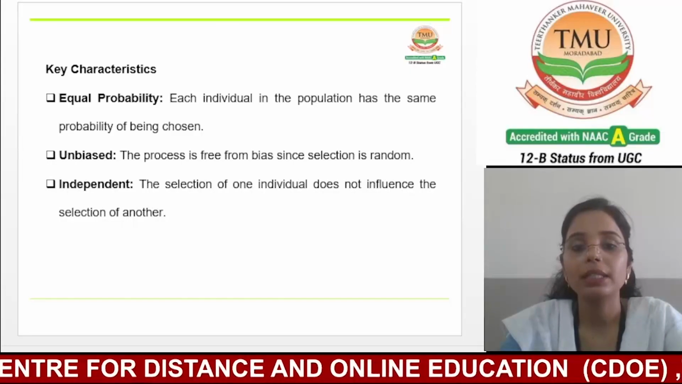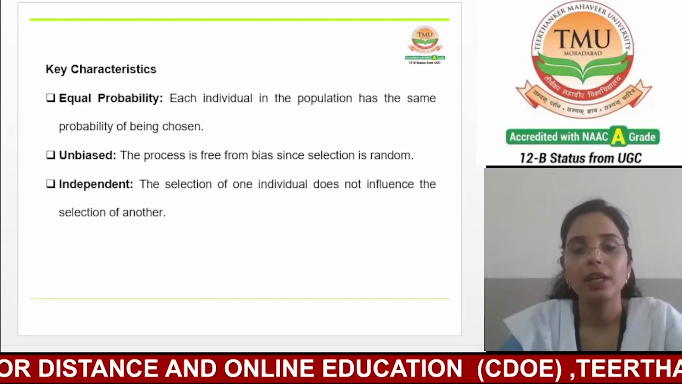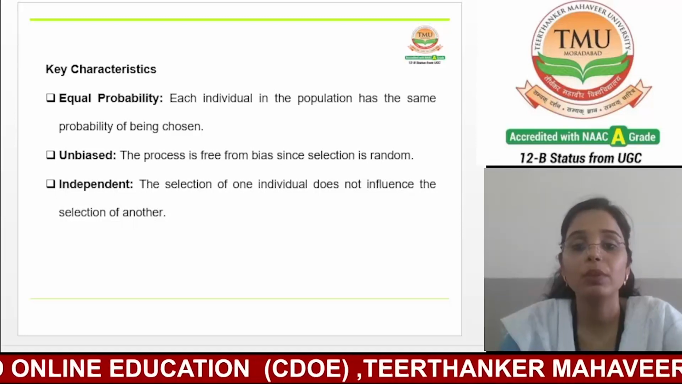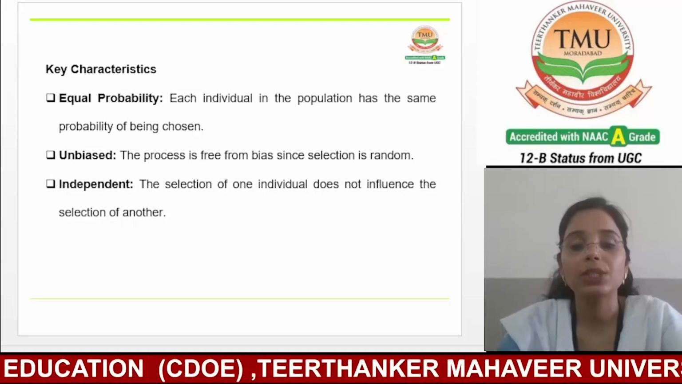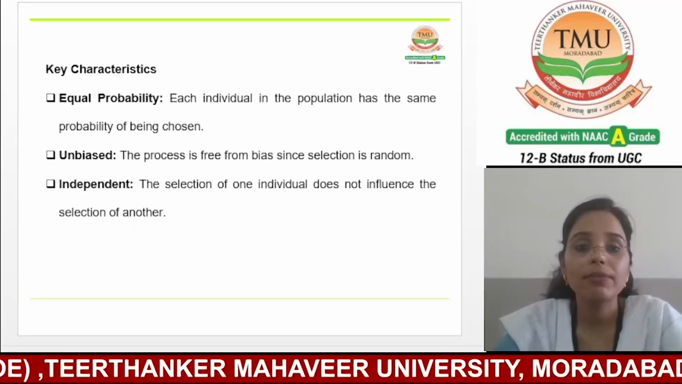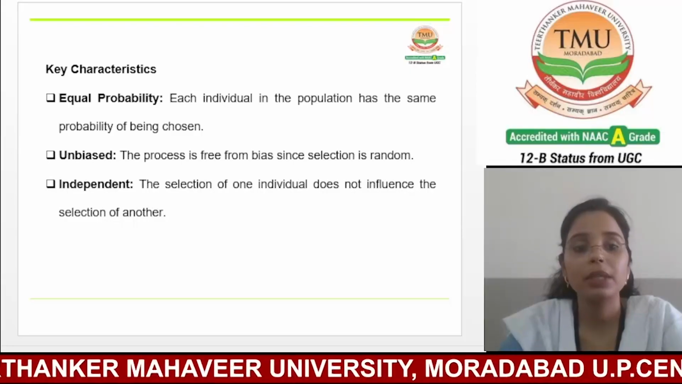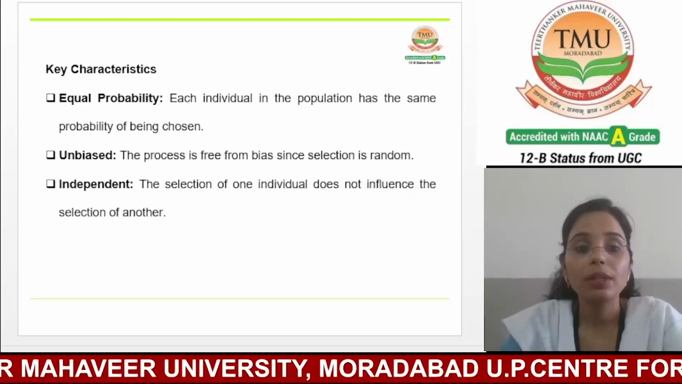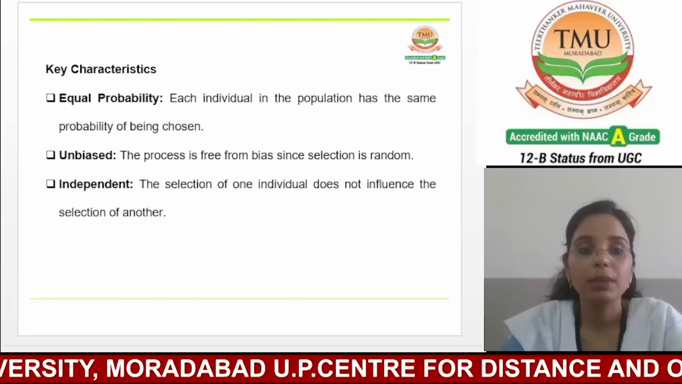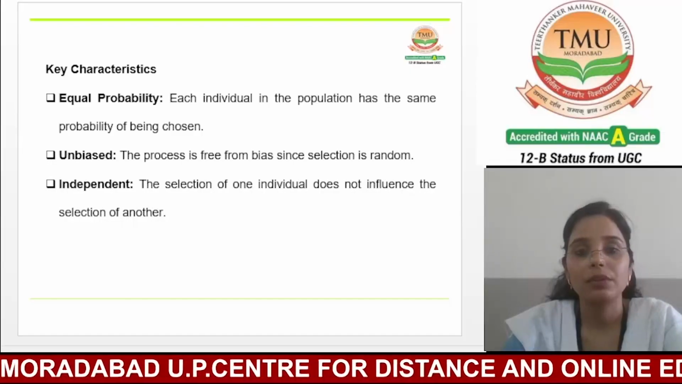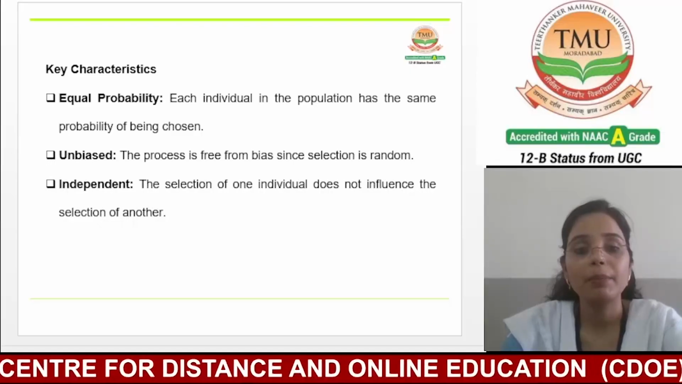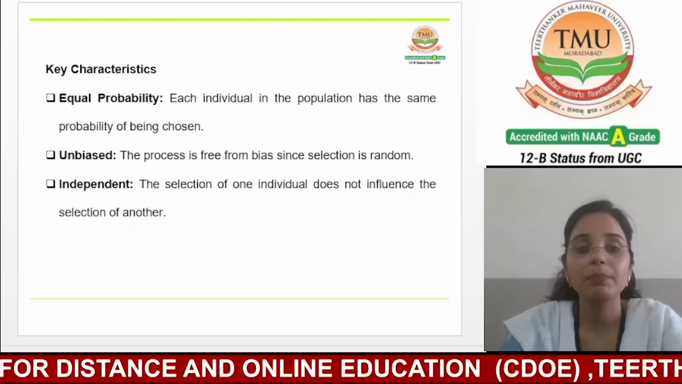Now the third one is independence. The selection of an individual does not influence the selection of another. The selection of an individual doesn't affect the selection of another person. It is like drawing balls from a bag. Each ball is drawn separately without influencing the next draw. So these characteristics ensure that simple random sampling procedures produce a representative sample.